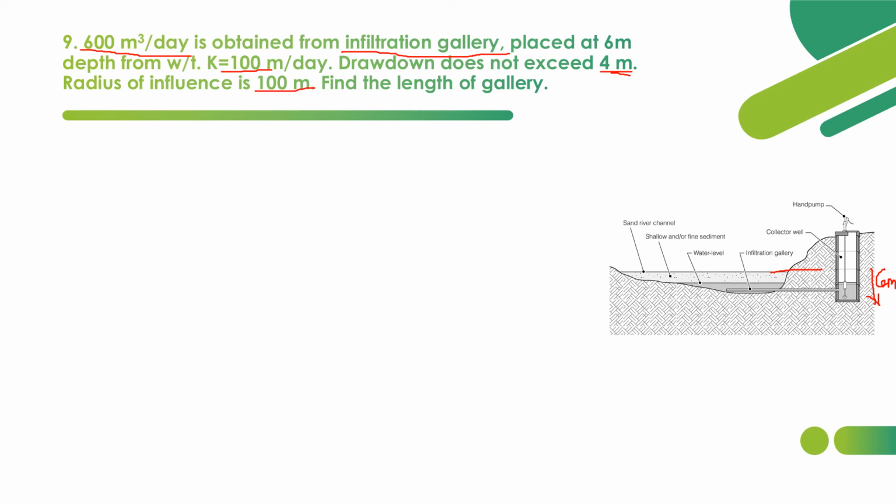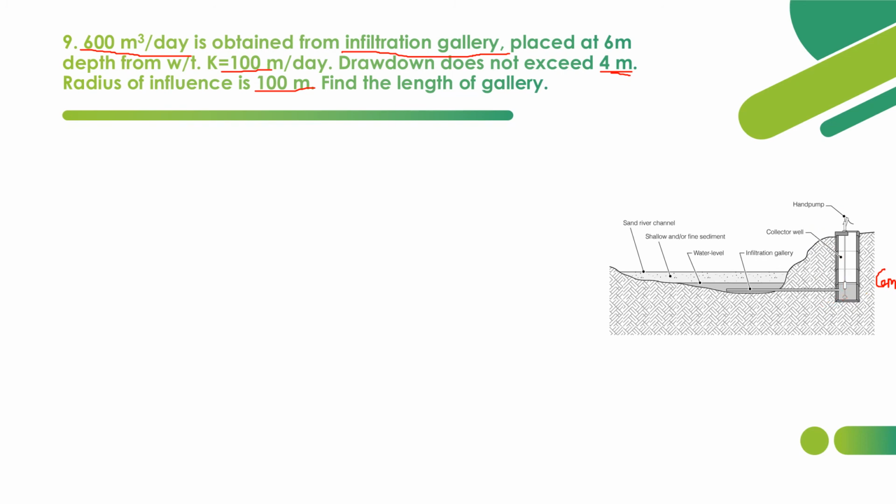We have to find the length of the gallery. So what is the length of the gallery actually? It is the distance perpendicular to the screen. In the projected view we can find it like this. So this is the length of the gallery, and this has to be found.